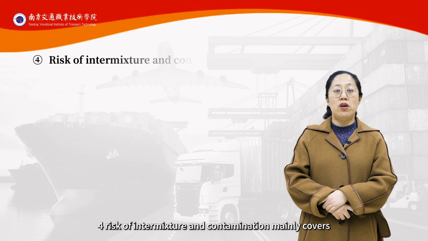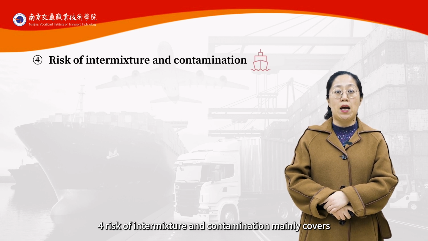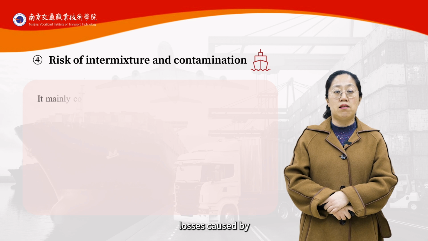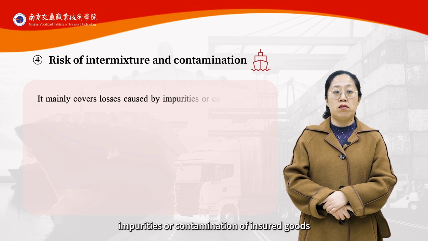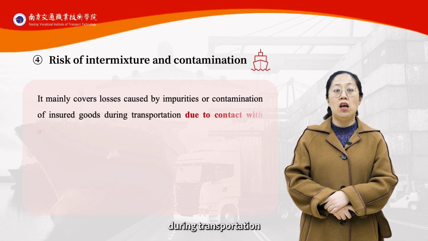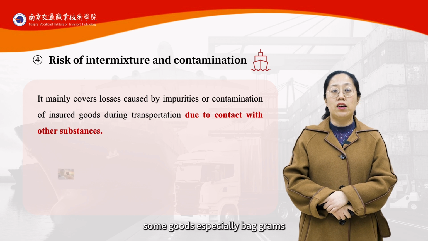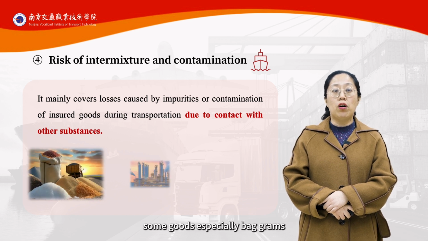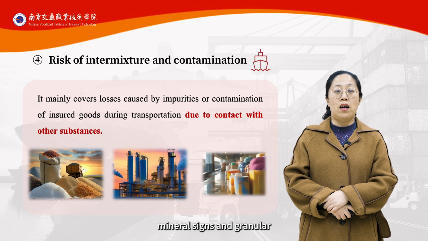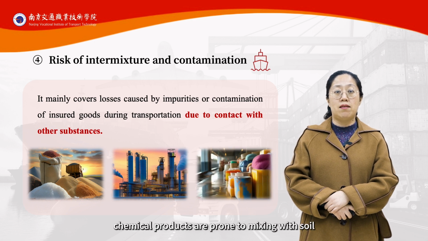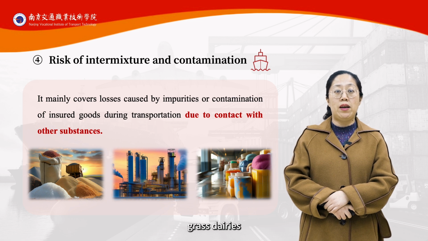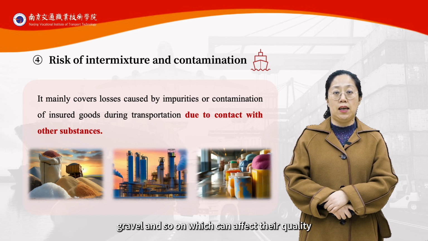4. Risk of intermixture and contamination mainly covers losses caused by impurities or contamination of insured goods during transportation due to contact with other substances. Some goods, especially bulk grains, mineral sands, and granular chemical products, are prone to mixing with soil, grass, debris, gravel, and so on, which can affect their quality.